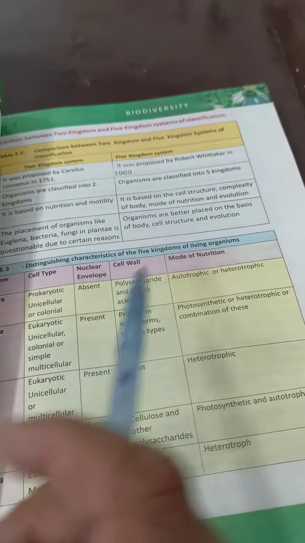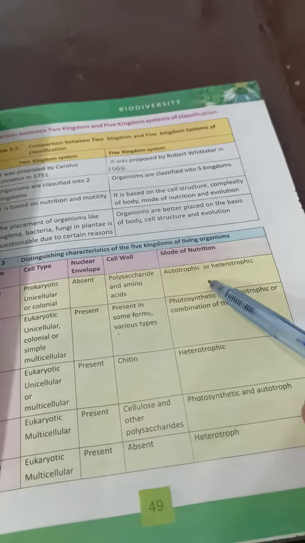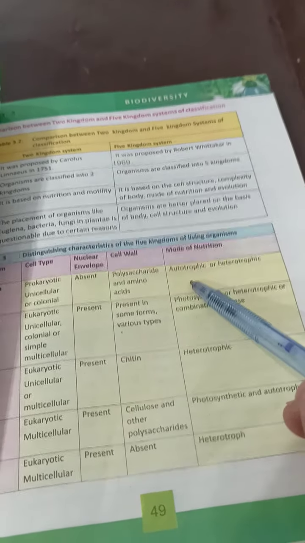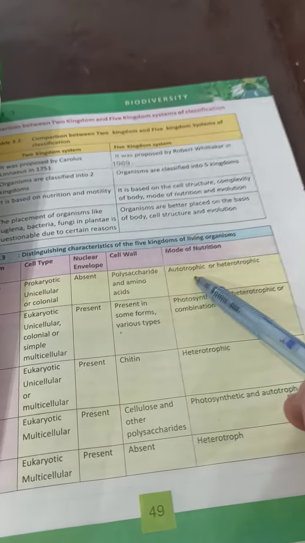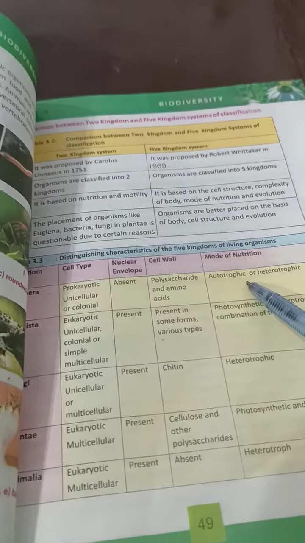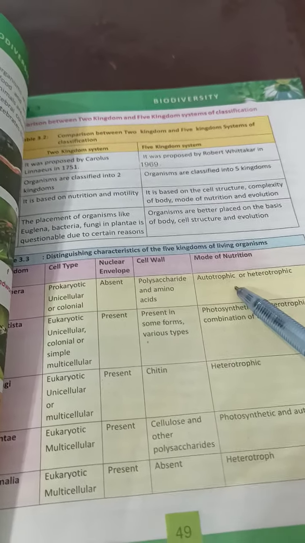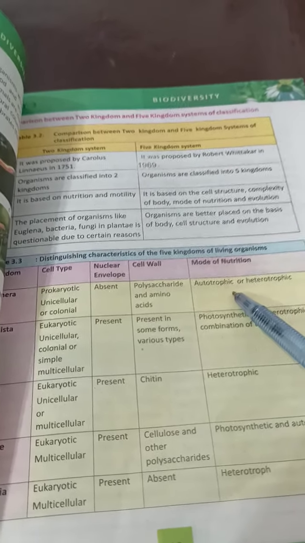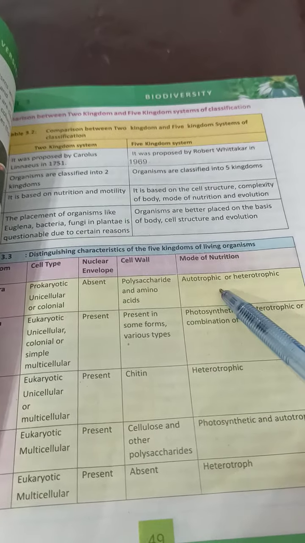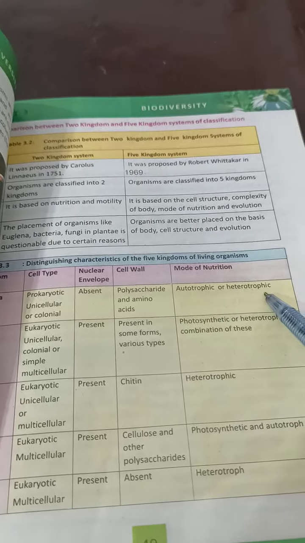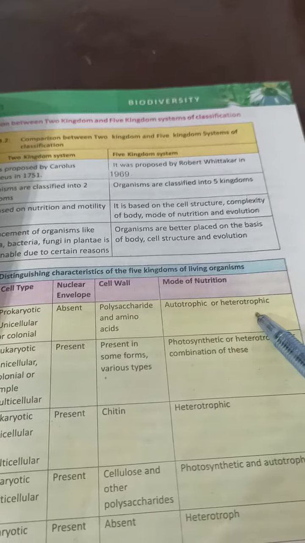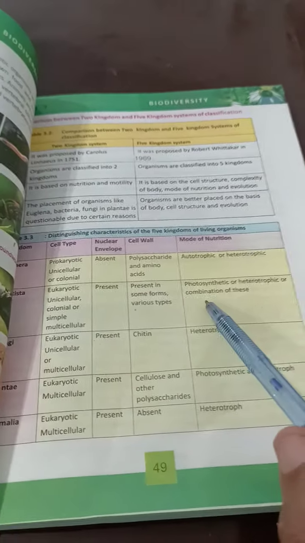Mode of nutrition means taking of food or making of food. Mode of nutrition in Monera: some are green, have green chlorophyll, so they are autotrophic and can prepare their own food, and some cannot prepare their own food and are called heterotrophic.